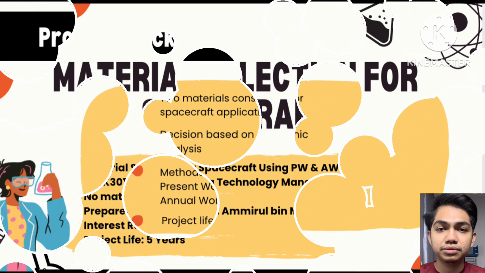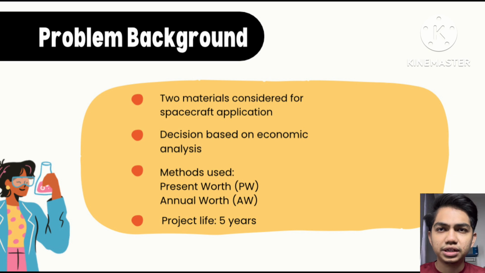Okay, problem background. In this project, a metallurgical engineer must choose between two materials, material X and material Y, for spacecraft use. The decision is based on the engineering economy analysis, especially present worth and annual worth method. The goal is to select the material that is economical, safe and sustainable.